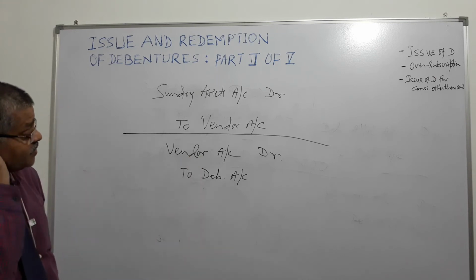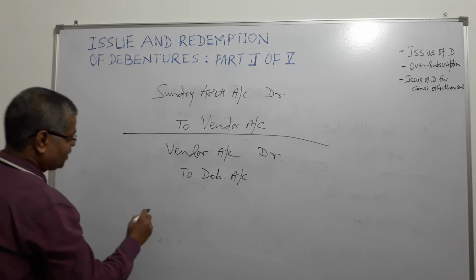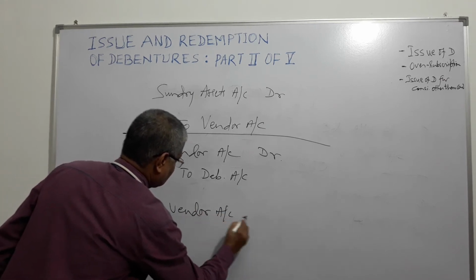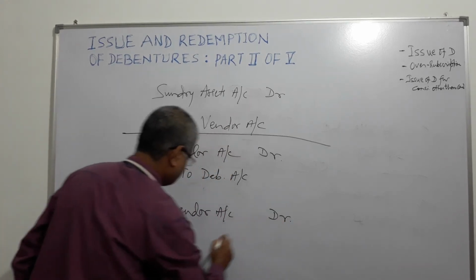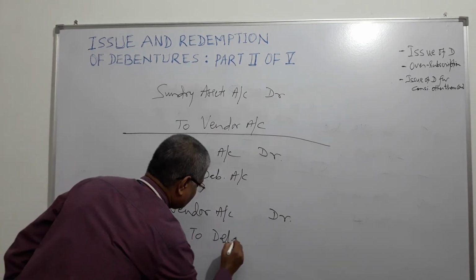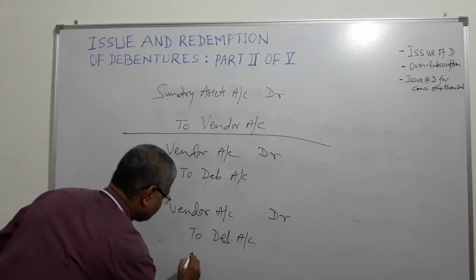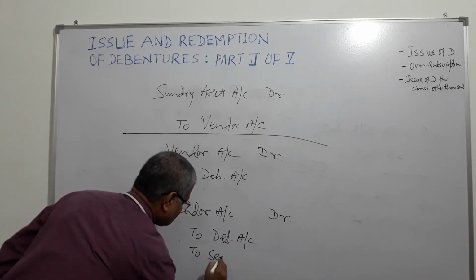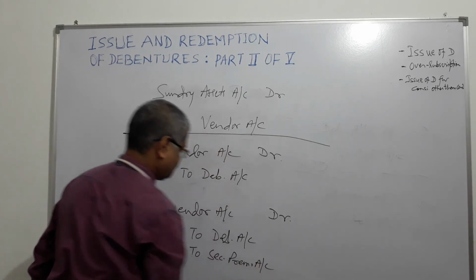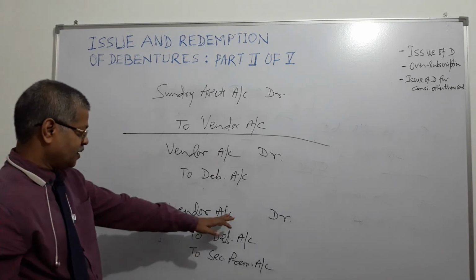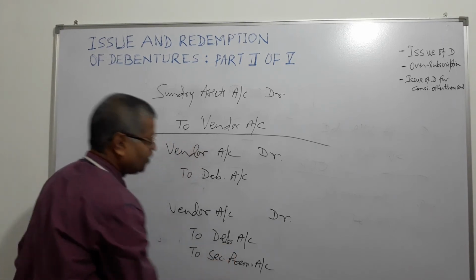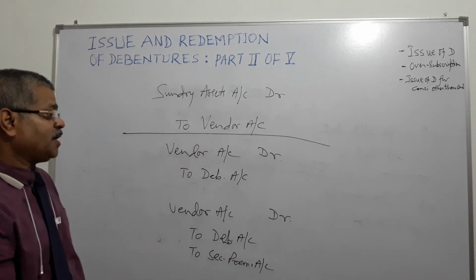Now let us see at premium. What will happen when there is a case of premium? It's very simple. Vendor account will be debited, right? And two accounts will be credited. Debenture account will be credited and securities premium account will be credited by the amount of premium. Debit vendor account, credit debenture account and credit securities premium account in case of premium.